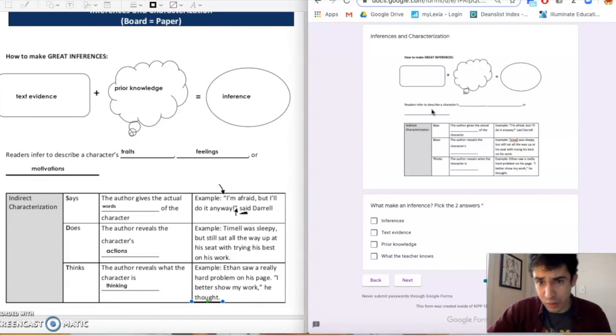When we look at our Google form, we see that one question here asks us what makes an inference. Well, looking at our notes, we see that text evidence plus prior knowledge is what makes a good inference. So then I can click next so that I'm ready to read the text with my team.